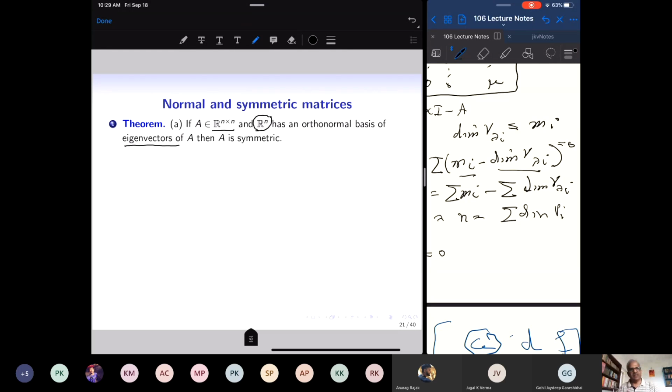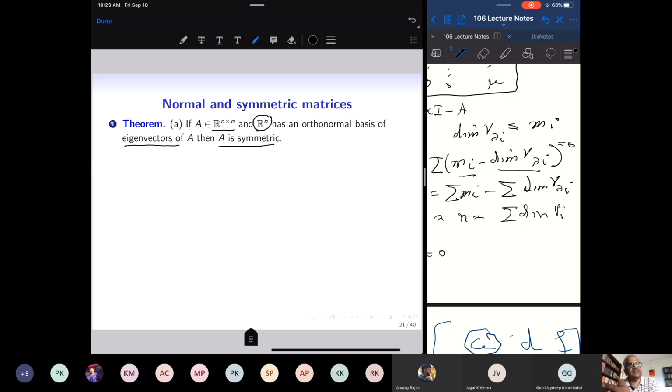So R^n becomes an inner product space. And with this inner product, I can talk about perpendicular vectors, yeah, length of vectors. So fix an inner product. So let's take the usual dot product, and suppose R^n has an orthonormal basis of eigenvectors. Then let us see that the matrix has to be a symmetric matrix.